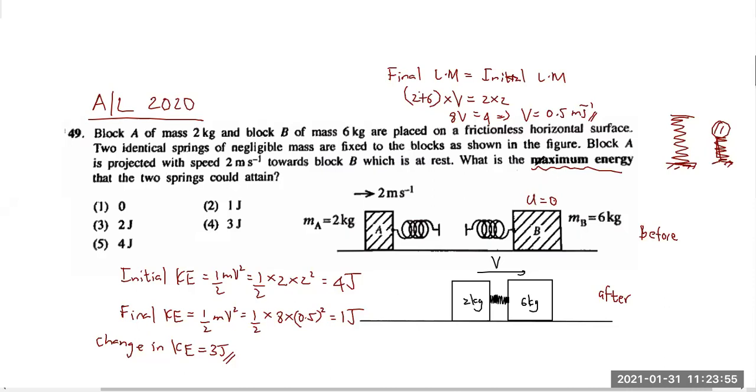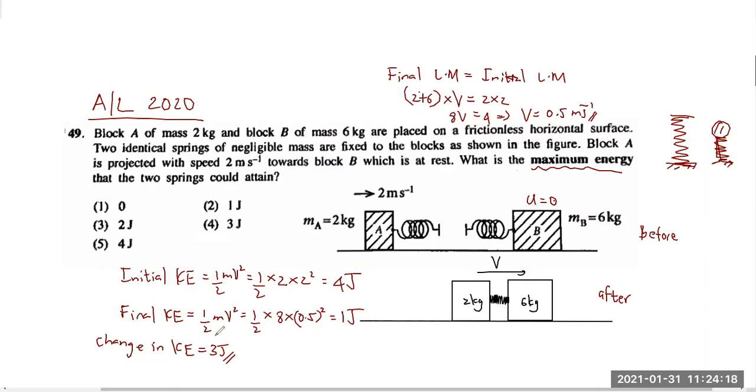Okay, so they're asking for the maximum energy that the 2 springs could attain. By maximum energy, they mean, imagine if there was no sound and no heat energy produced, all the change in kinetic energy should be converted to the energy stored in the springs. That's why the term maximum energy is used here. Hope you can understand.